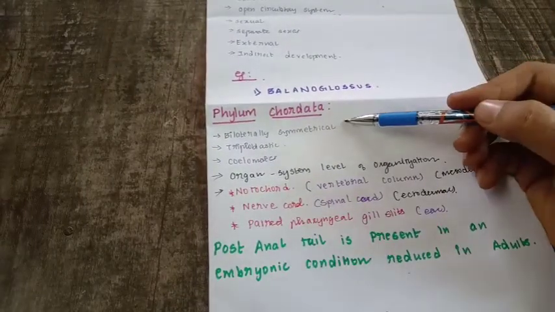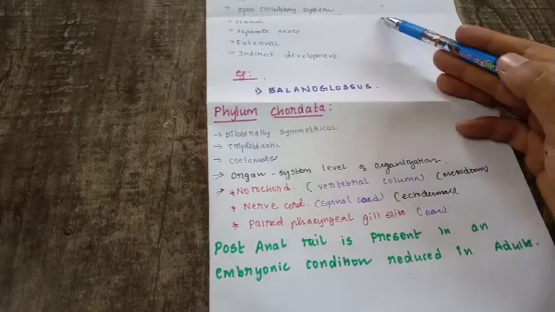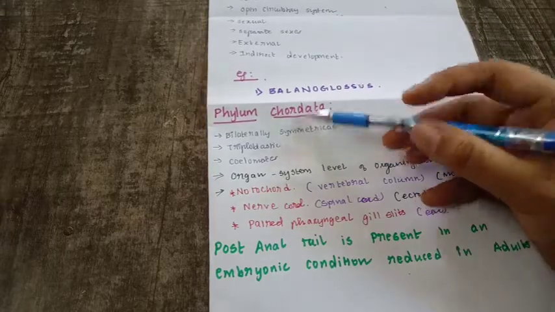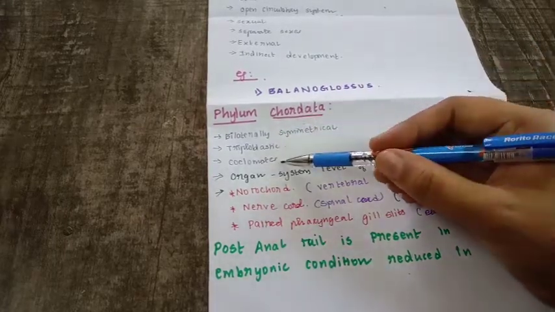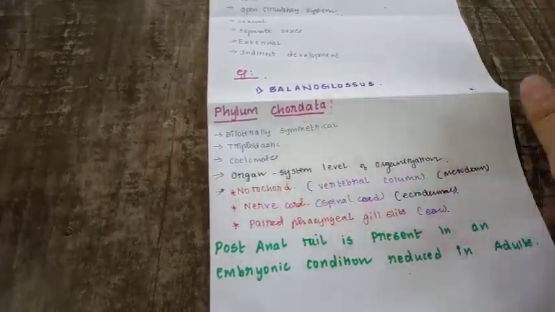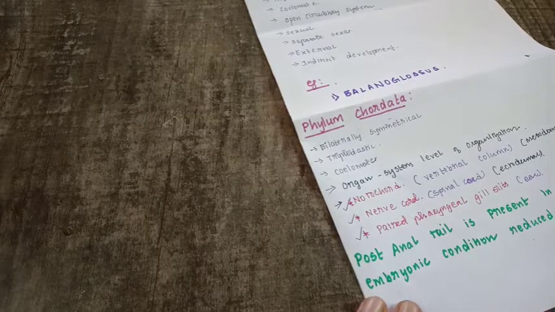Phylum Chordata is also bilaterally symmetrical, just like Hemichordata, and it is triploblastic and coelomate. It also has an organ system level of organization. Three particular things are highly unique to Chordata. We belong to Chordata, I hope you know that.